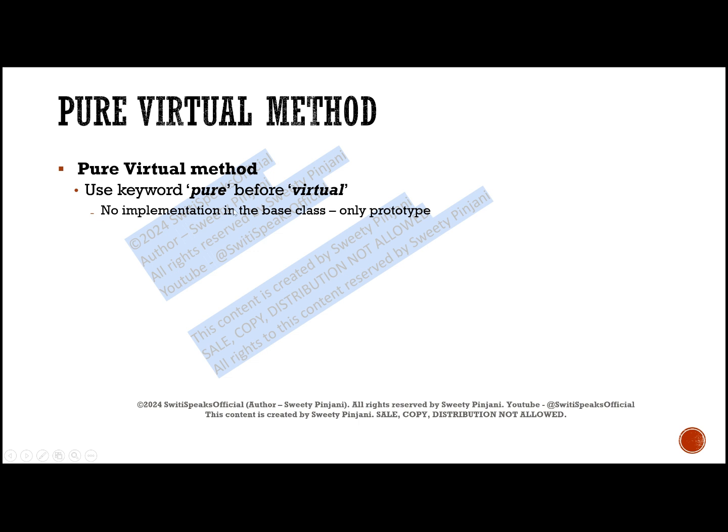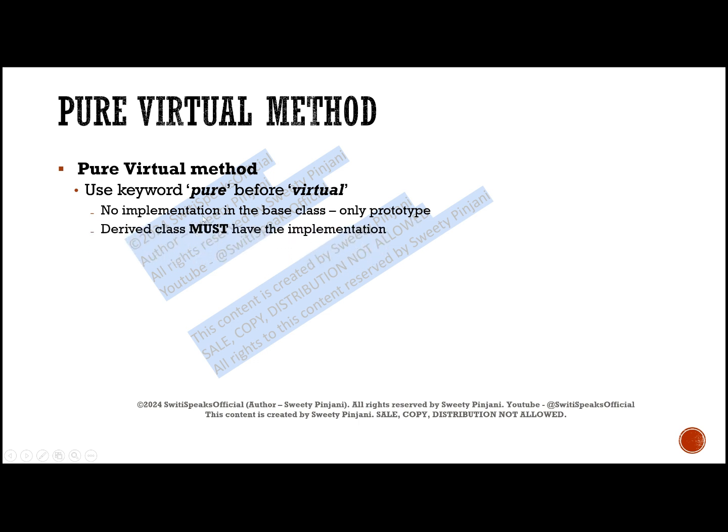No implementation. This is very important. For pure virtual functions, there is no implementation in the base class, only prototype. And for virtual method, you can have implementation. It's not like you will only have prototype. It can be implemented in the base class in case of virtual function. But in case of pure virtual function, there is no implementation at all in the base class, only prototype.